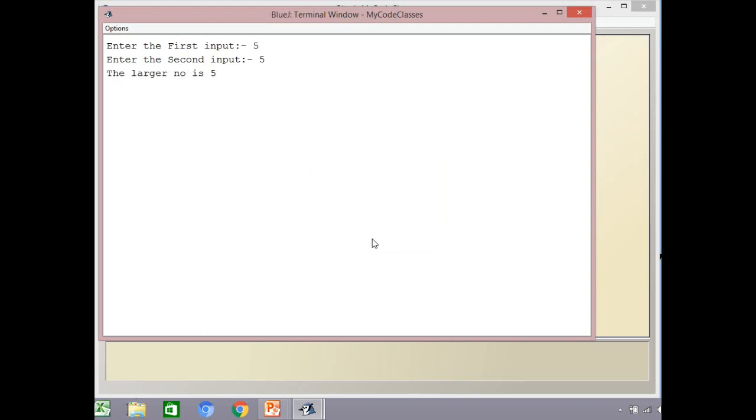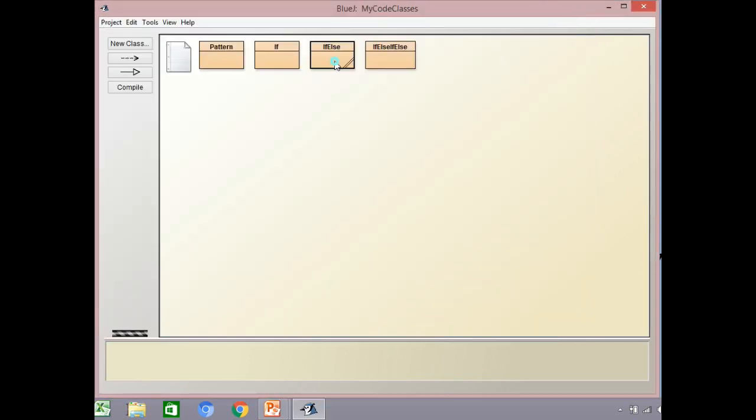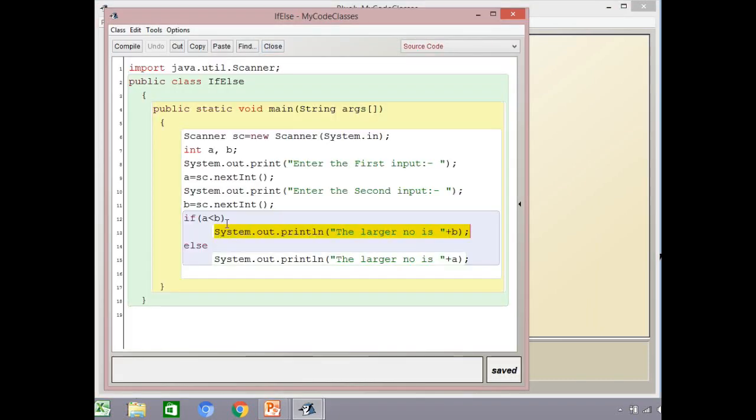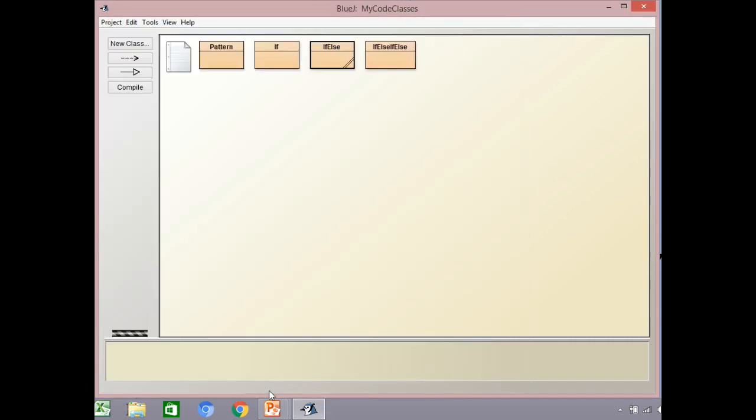Now in this case we have a limitation in our program logic, because we have not covered what should happen if they are equal. We have only covered two states, like if A is greater, print A, if B is greater, print B. But we are not talking about what will happen if both are equal. So in case we need to have three different outputs or three different pathways, we cannot have a single condition. There we'll have to join or branch conditions one after another. That is known as nested if else. So we are going to discuss nested if else in the next slide.